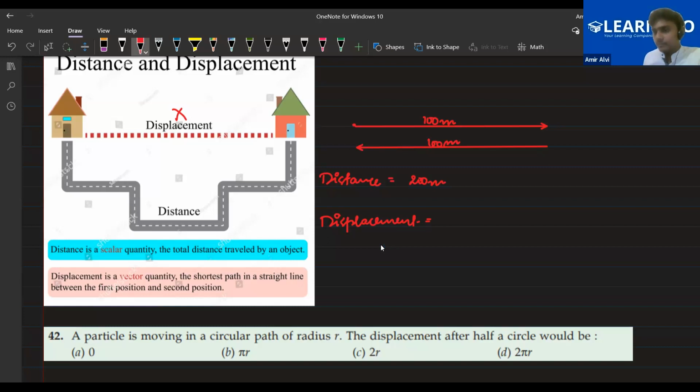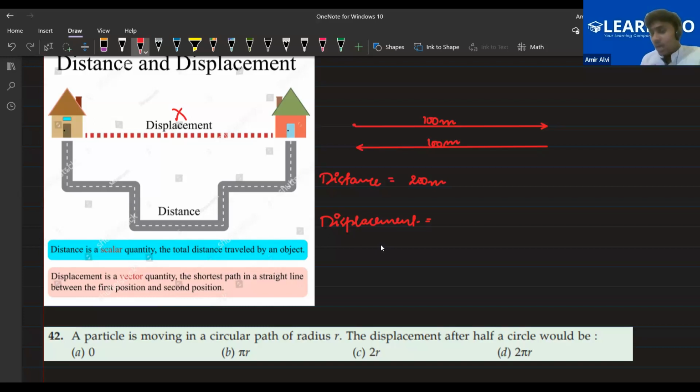Nahid said 100 meter. Farhan and Ayan, what should be the displacement, bacho? Displacement is 0. Okay, Farhan said 0. Ayan, you tell. 100 meters. So Farhan gave the right answer.